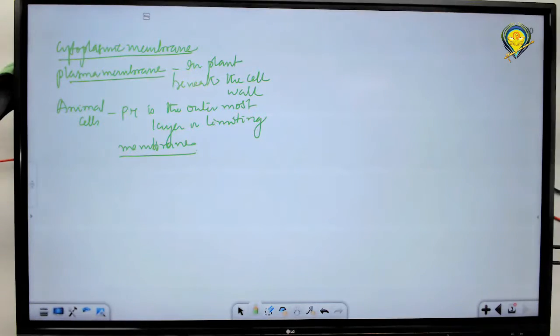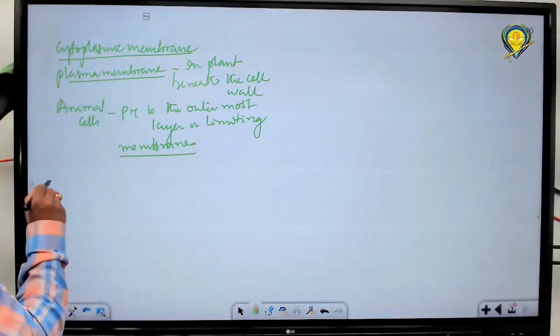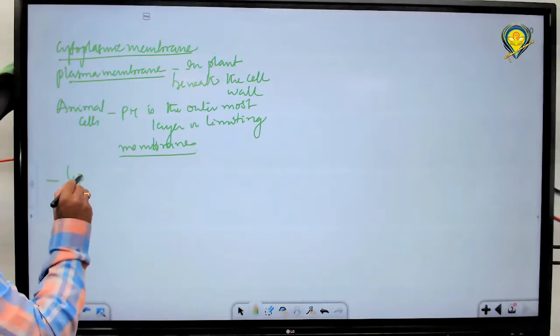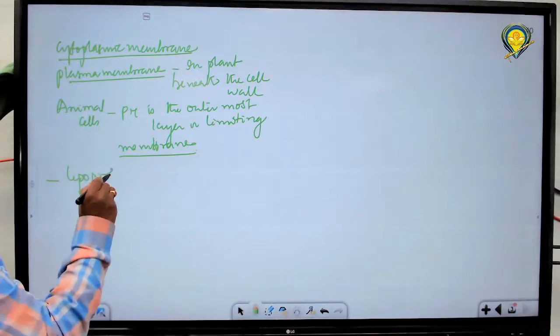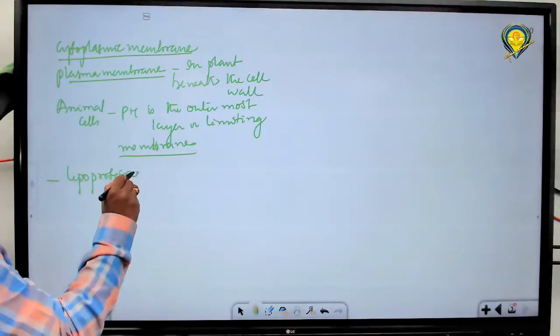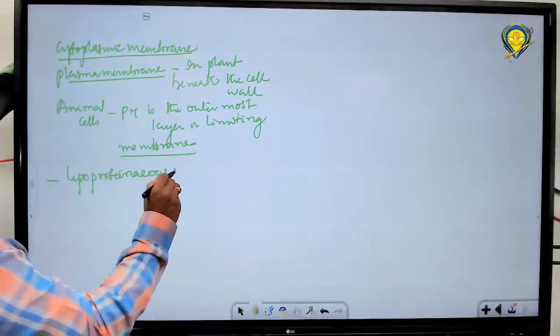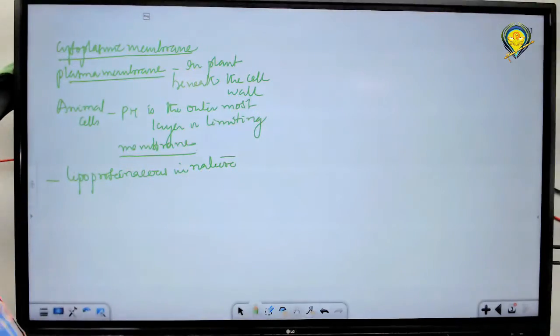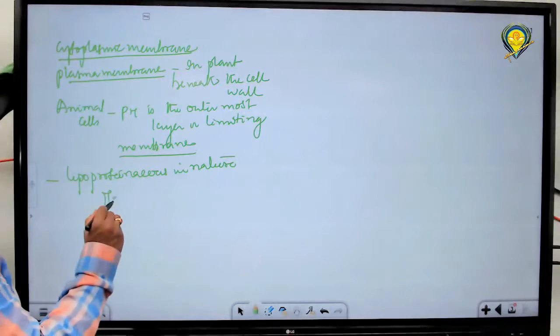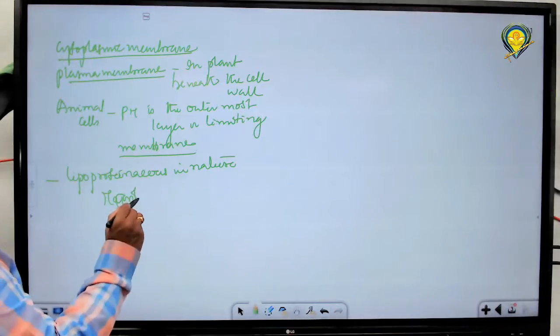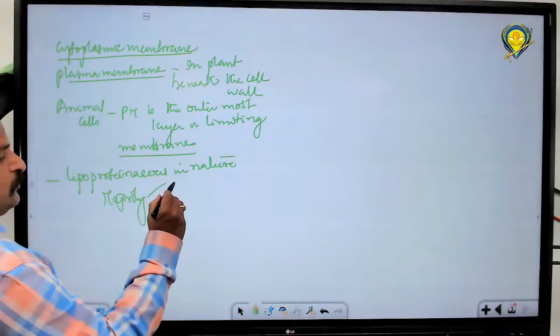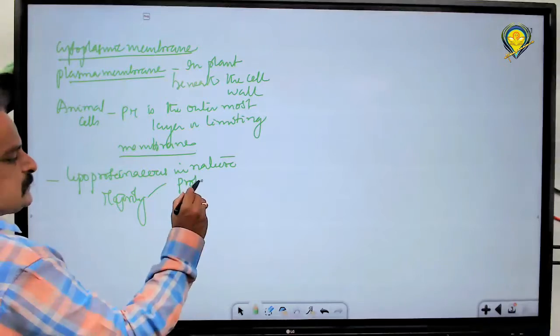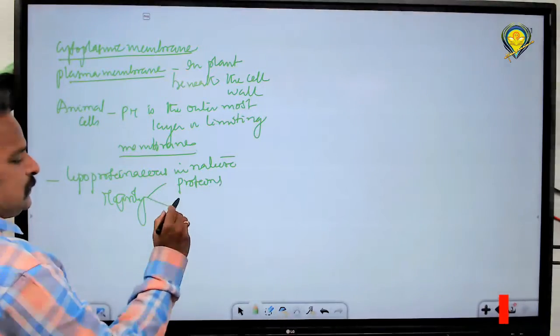So this plasma membrane is lipoproteinaceous in nature. Majorly made up of water, composed of water, proteins and lipids.